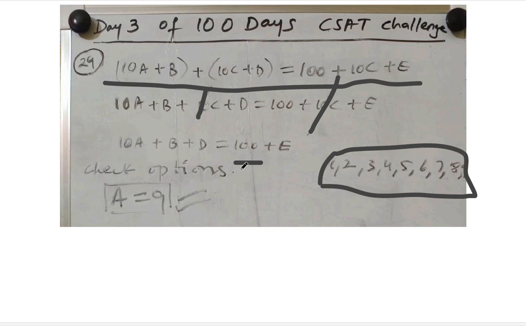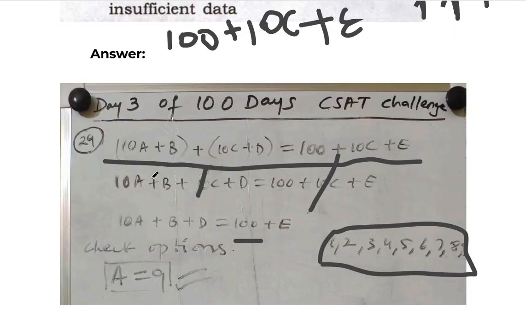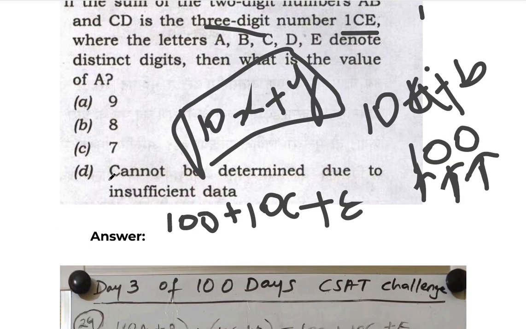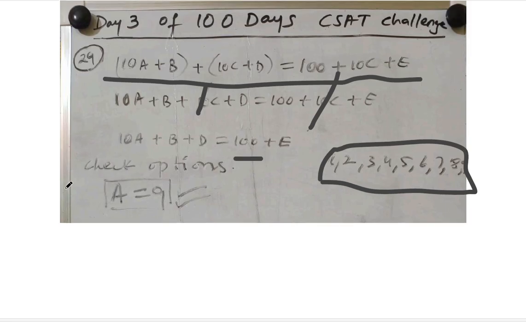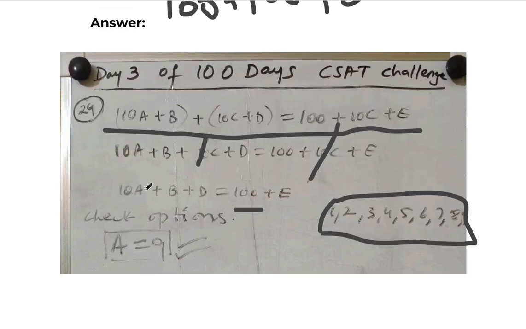Okay, so many students, when they reach this point, will think that it cannot be determined and they will tick this answer. No, that is not the case. See here, 10 into 9 is 90, and how much is remaining? In 100 we are up to 90 here, plus the next digit you take as B, 98. Because B is 8 means 98.